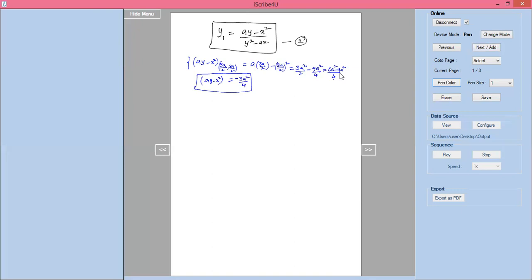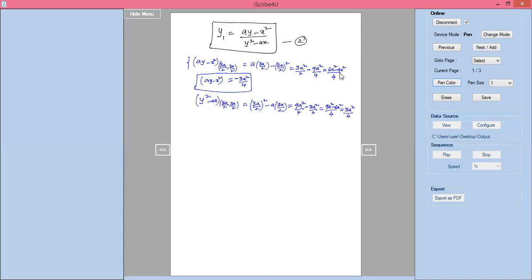Separately I am calculating y square minus ax at the point (3a by 2, 3a by 2). Y square is 9a square by 4 minus a into x, which is 3a square by 2. Taking LCM 4, 9a square minus 6a square is 3a square by 4.